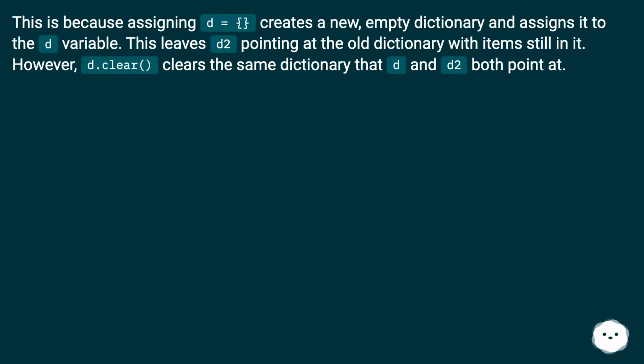This is because assigning d = {} creates a new, empty dictionary and assigns it to the d variable. This leaves d2 pointing at the old dictionary with items still in it. However, d.clear() clears the same dictionary that d and d2 both point at.